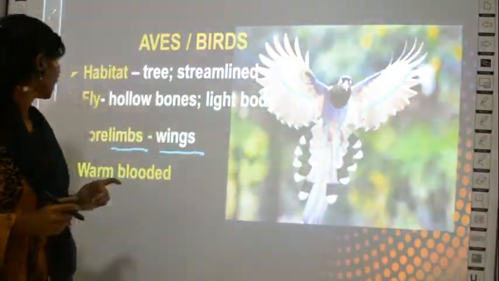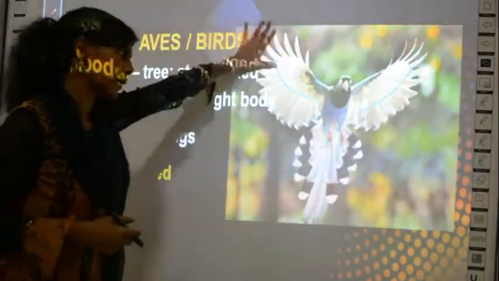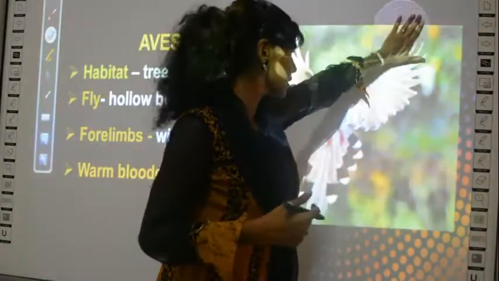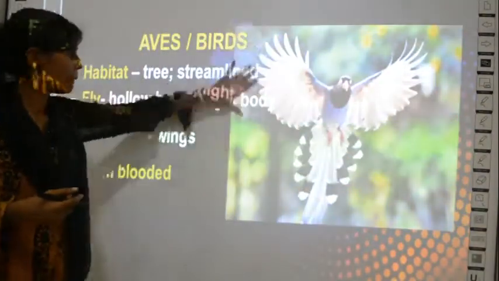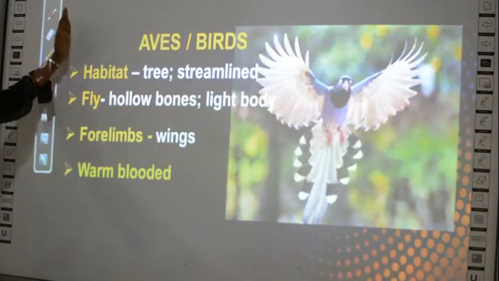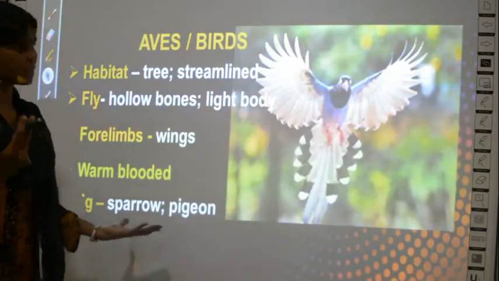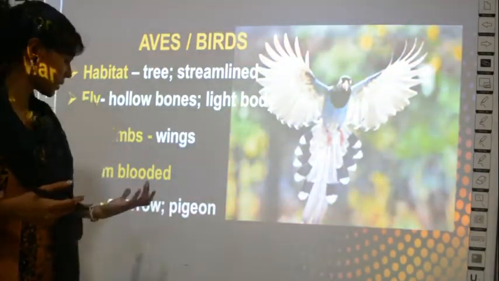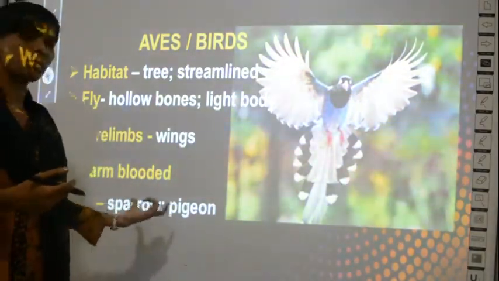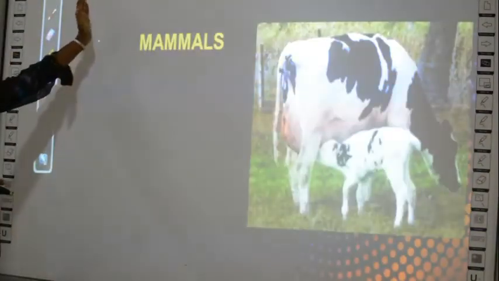So that is all about birds, and the last group we are going to study is about ourselves. That is, we belong to the group called mammals. For birds, all the birds come under this group only. Examples given in your textbook are sparrow and pigeon. Okay. So next group, mammals.